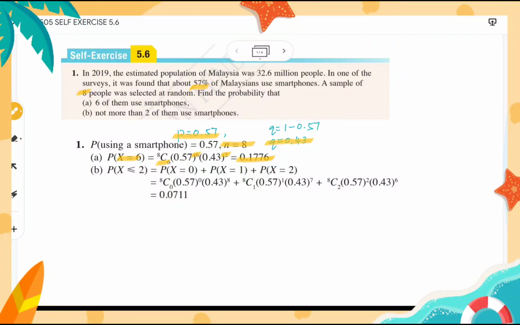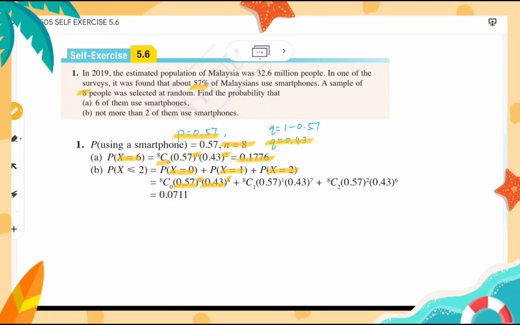(b), not more than 2 of them use smartphones. If not more than 2, then X might be 0, X equals 1, or maximum X equals 2, because 2 is not more than 2. So look for the probability for each case. When X equals 0, out of the 8, we want the combination of 0 who use smartphones, with the probability of using smartphones to the power of 0,